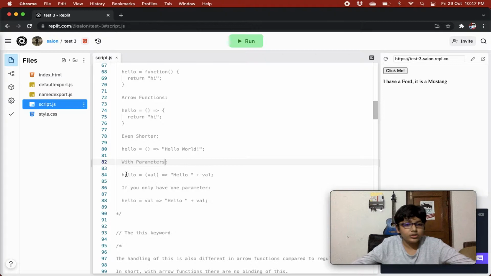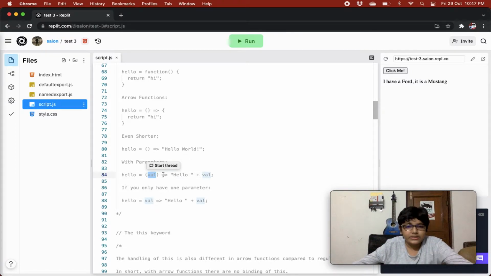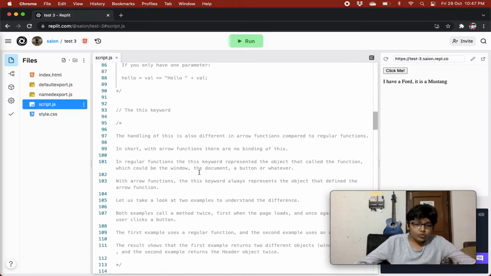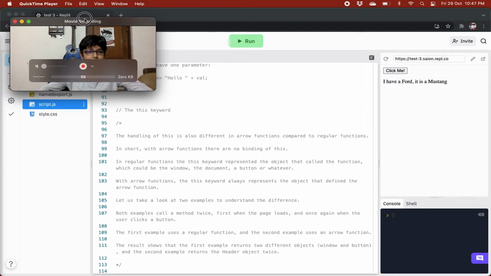And with parameters, in the parenthesis we can specify which parameters we need to accept and then move on with our arrow functions. But if we only have one parameter, we can omit the parenthesis also. If we have less than one parameter or more than one parameter, we have to give the parenthesis. Quite cool.